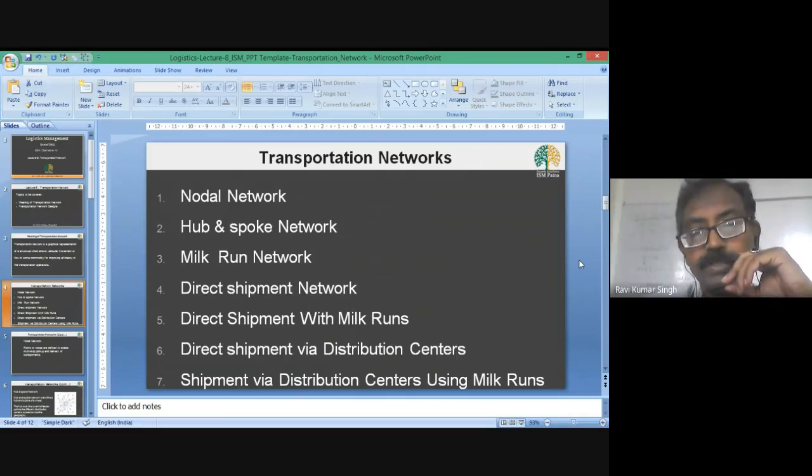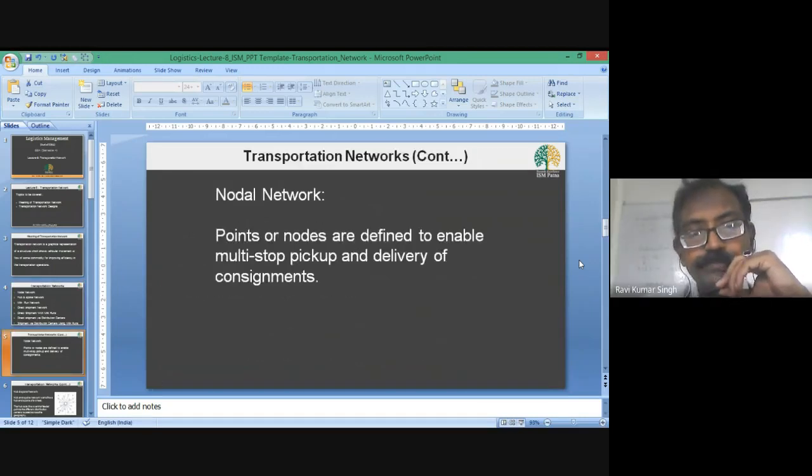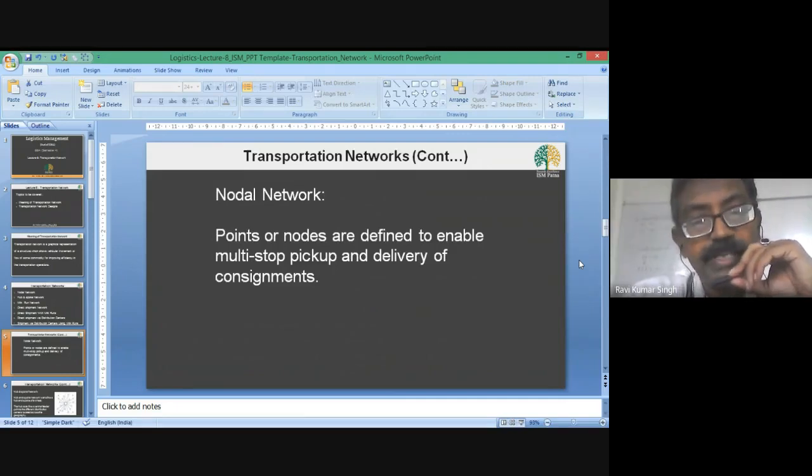The first model is our nodal network model. So nodal network nodes are defined as pickup or delivery points. It is something similar to the bus stops defined in a city. Similarly, some specific nodes or delivery or pickup points are defined so that your transportation work can be done efficiently.